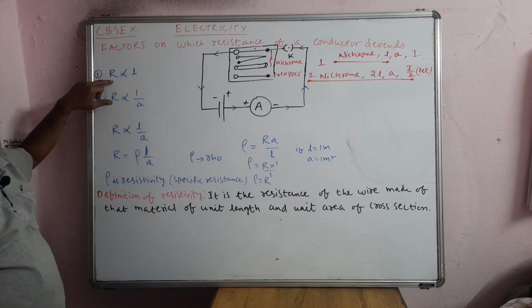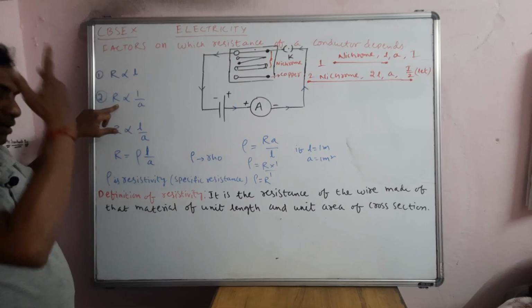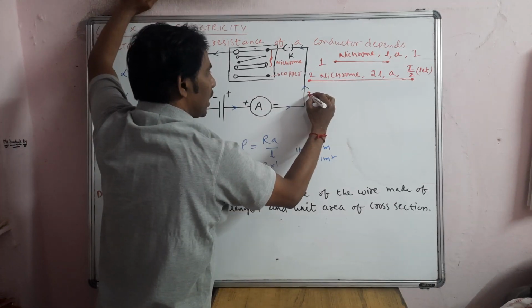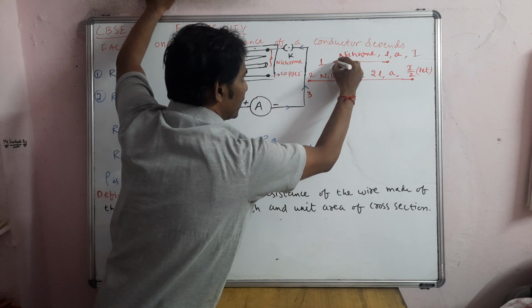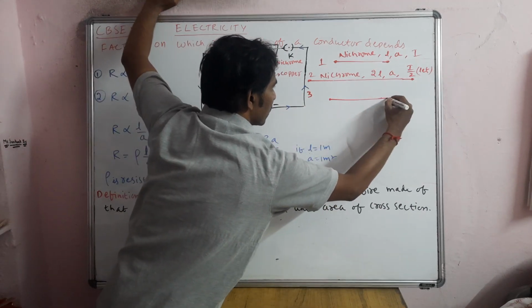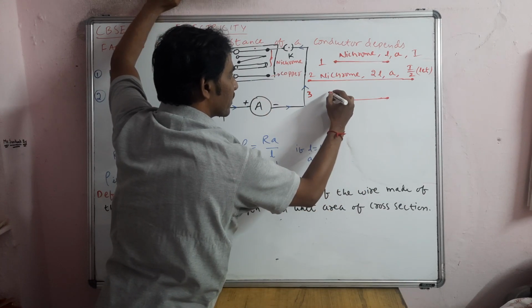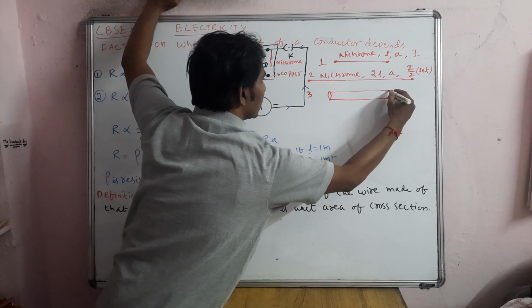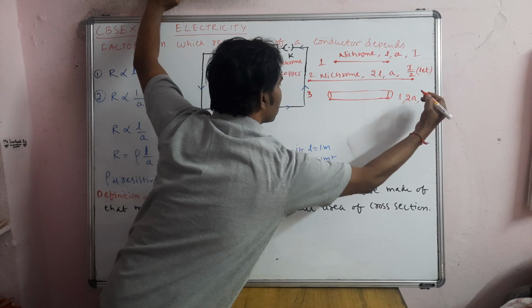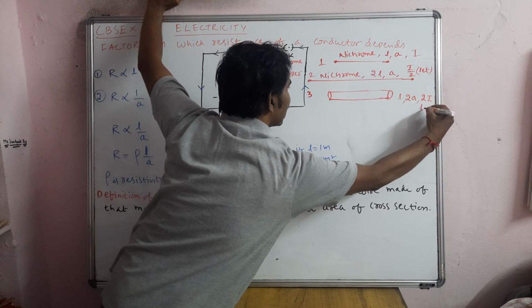So we have to read it as R is directly proportional to the length L. Now the third case. You have to compare with the first case. In the first case, the length is the same, but the area of cross section we are taking a little thicker. Length is the same, so you write L the same, but the area is twice. So let us consider the current is 2I, means current increases.